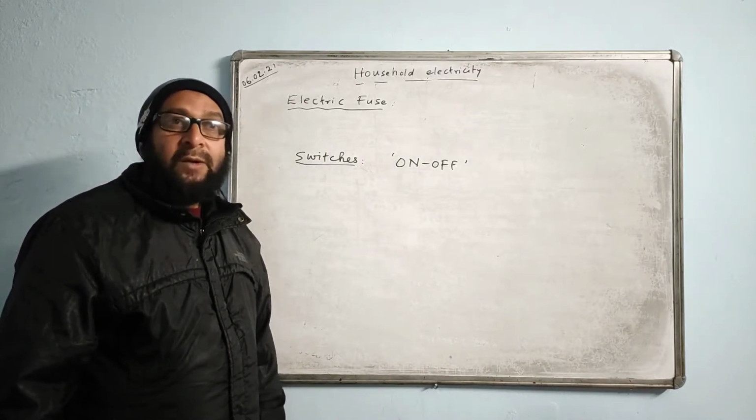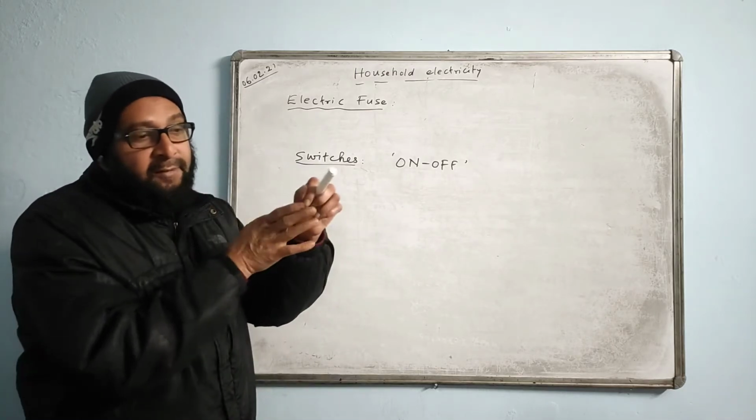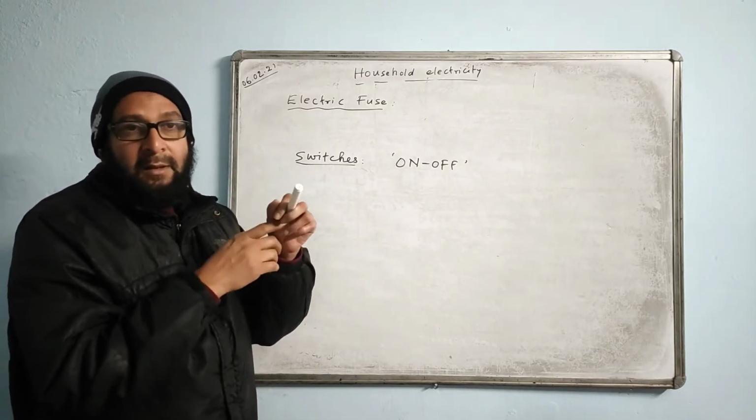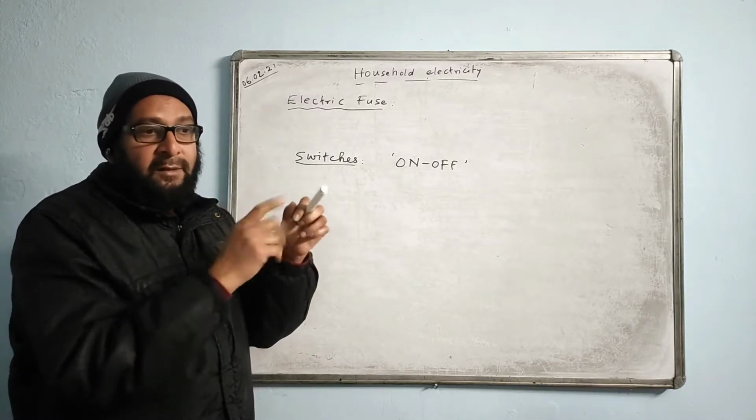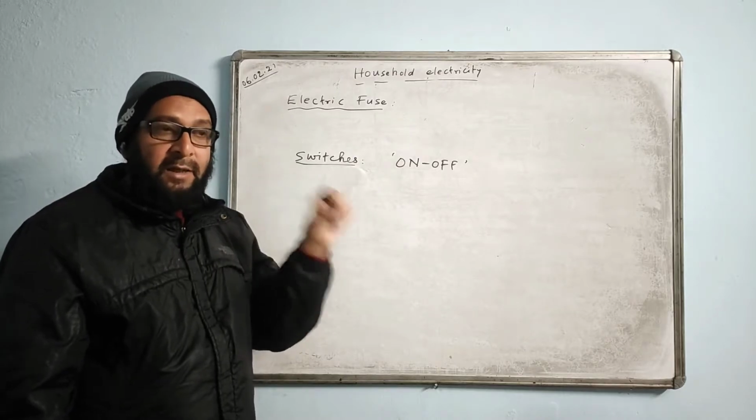A switch is also connected in series with the live wire only, because through the live wire we send the current and we cut off the current through the live wire only, because through the live wire only the current enters and gets blocked.